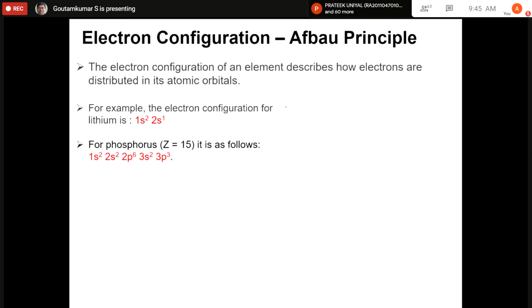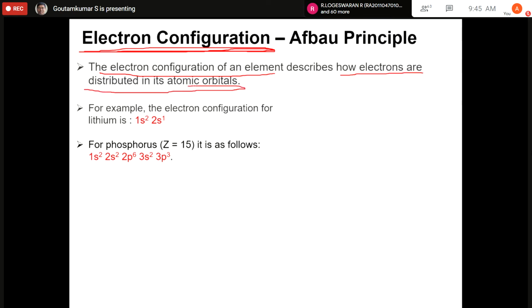Now, what is electronic configuration? I told you in the previous slide about the electronic configuration. The electronic configuration of an atom describes how the electrons are distributed in its atomic orbitals.